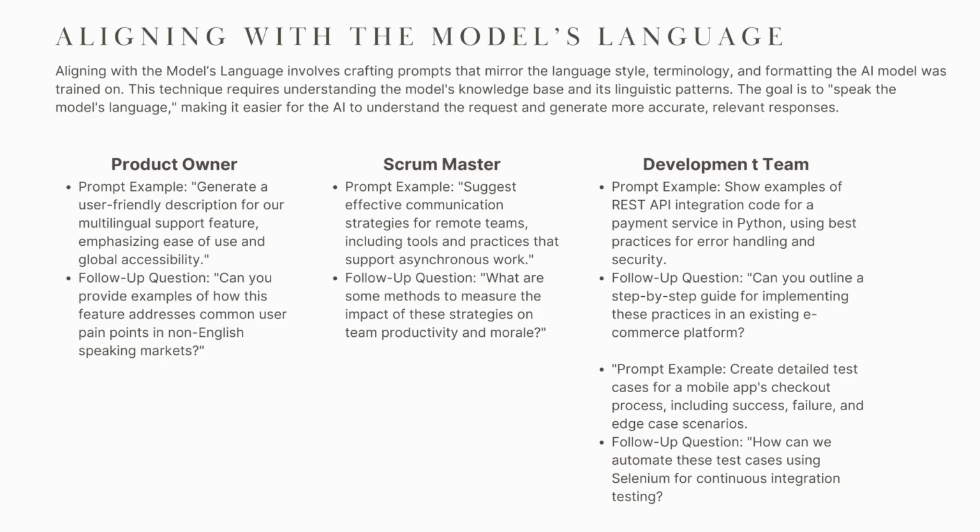Here's what alignment looks like in practice. For a Scrum Master, instead of a vague prompt like "help with remote teams," an aligned prompt would be "suggest effective communication strategies for remote teams, including tools and practices that support asynchronous work." You're using the precise term asynchronous work, which the AI deeply understands. For a developer, instead of "how do I connect to a payment thing," an aligned prompt is "show examples of REST API integration code for a payment service in Python, using best practices for error handling." The more you use the specific language of your domain, the more the AI can act like a true expert